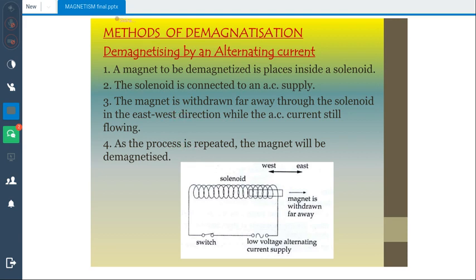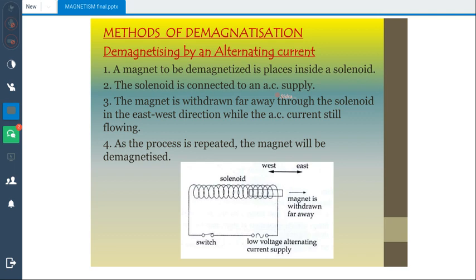Now we have discussed some methods of magnetization, like stroking, and by passing current through a conductor, we can create a magnetic field around that conductor. Now we are going to discuss the methods to demagnetize those materials. First of the methods which we are going to study is demagnetization by alternating current.